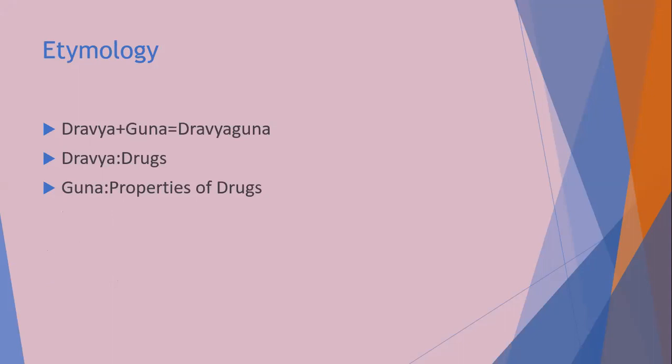Etymology or derivation of Dravyaguna. The word Dravyaguna is derived from two words. One is Dravya and the second one is Guna. Dravya means drugs. It may be Aushad Dravya or Ahar Dravya. And Guna means the properties of drugs. That is Dravyaguna. So drugs and its properties. That is Dravyaguna.